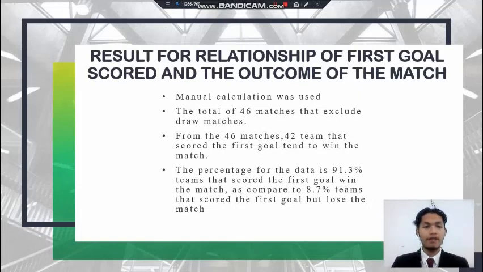For the results on the relationship between the first goal scored and the outcome of the match, manual calculation was used. The total was 46 matches, excluding draw matches. From the 46 matches, 42 teams that scored the first goal went on to win the match. The percentage is 91.3% of teams that scored the first goal won the match, as compared to 8.7% of teams that scored the first goal but lost the match.